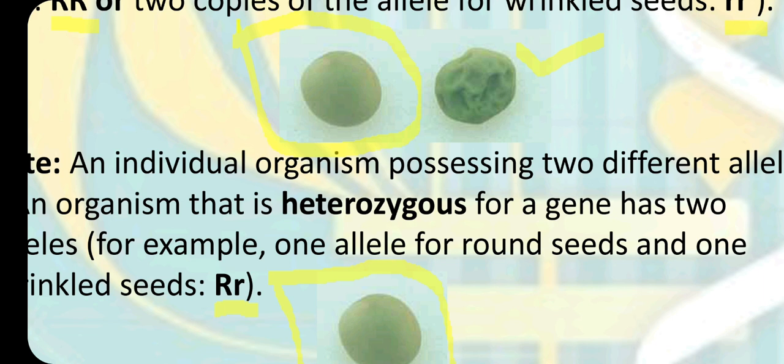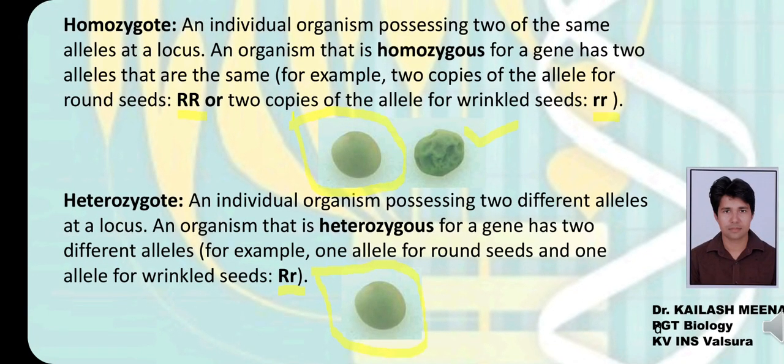So in this condition, if a plant has one copy of gene for roundness and one copy of gene for wrinkled seed, and the seeds are spherical or rounded, then we can say that the allele for rounded seed is dominant and the allele for wrinkled seed is recessive. We will discuss these terms later in the monohybrid cross, but the point to be considered here is that if any organism for any character has two same type of alleles, it is called homozygote, and if it has two different types of alleles, it is called heterozygote.